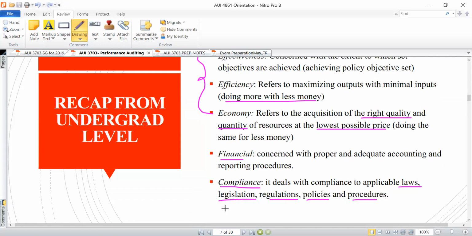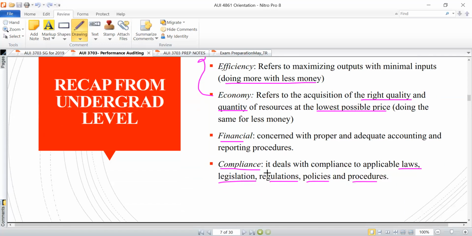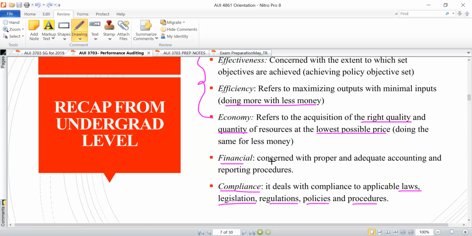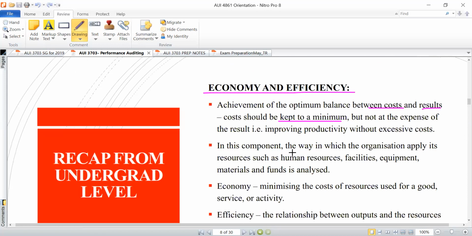So those are the 5 important components. You can even get an MCQ-based question where they can just ask you to identify something or a component that is not part of the performance audit elements or components. So if you know all these 5, it just becomes easier for you to pinpoint them, right?